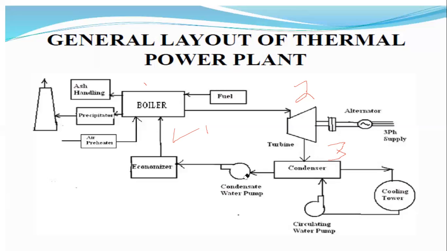This is the overall layout of a thermal power plant. The various parts are the coal storage plant, coal handling plant, ash storage plant, ash handling plant, and the boilers, turbines, economizer, condensers. Those are all the various parts in the layout of a thermal power plant.